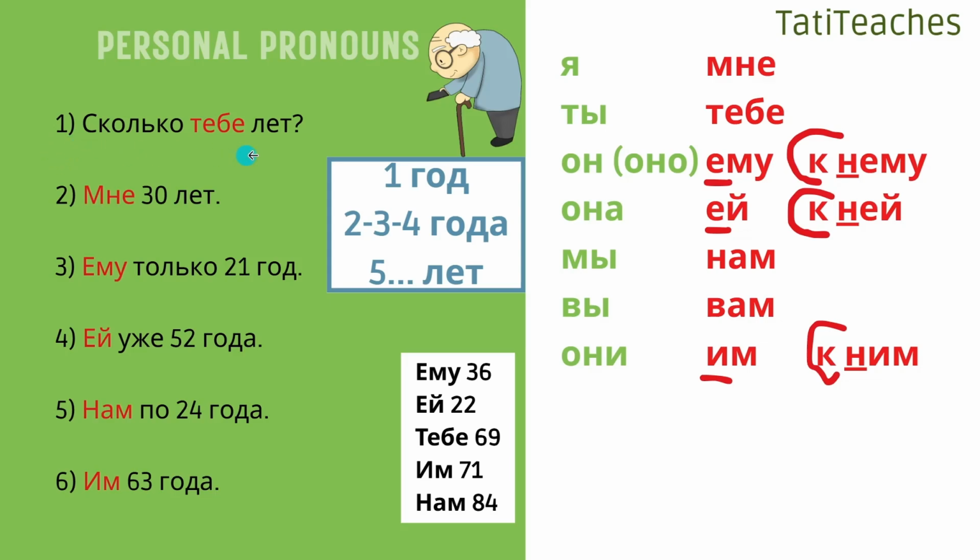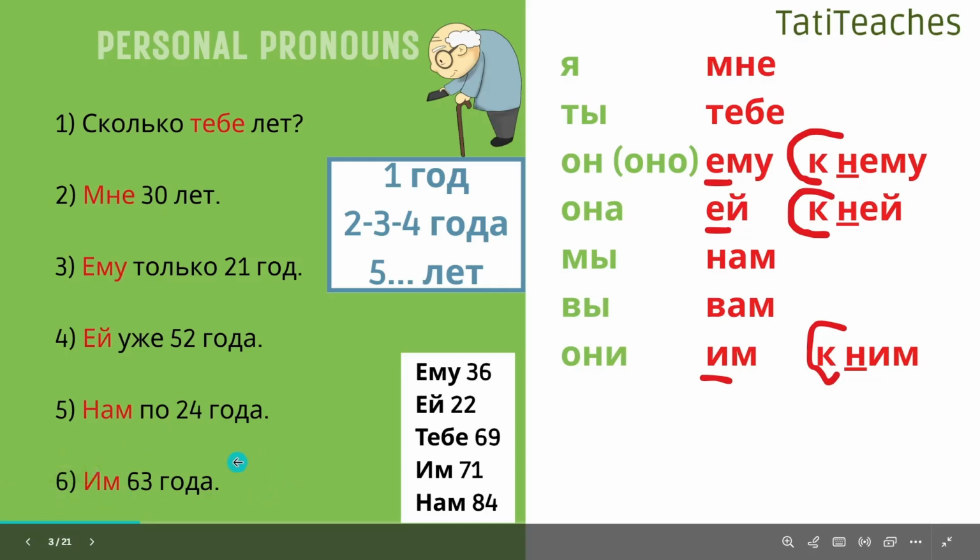So let's look at the examples on the left. 1. Сколько тебе лет? How old are you? Informal. 2. Мне 30 лет. I'm 30. 3. Ему только 21 год. He's only 21. 4. Ей уже 52 года. She's already 52. 5. Нам по 24 года. We are 24, both of us or all of us, everyone. По means this idea of everyone. 6. Им 63 года. They are 63.